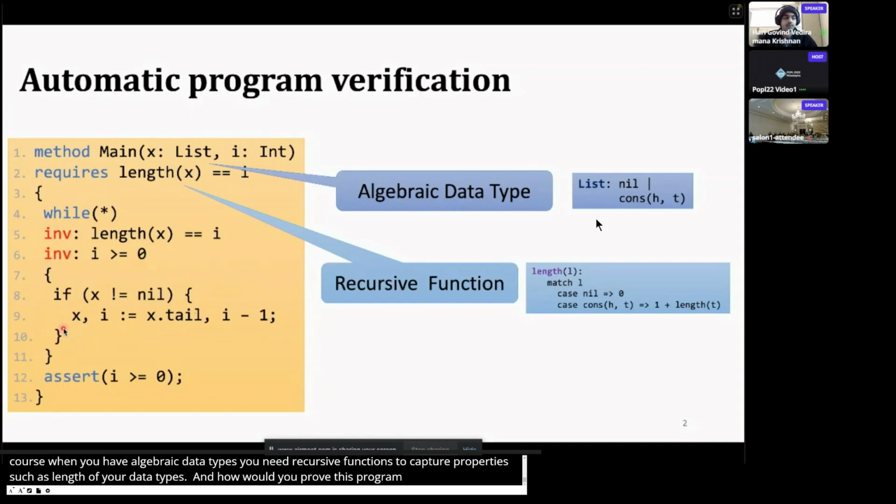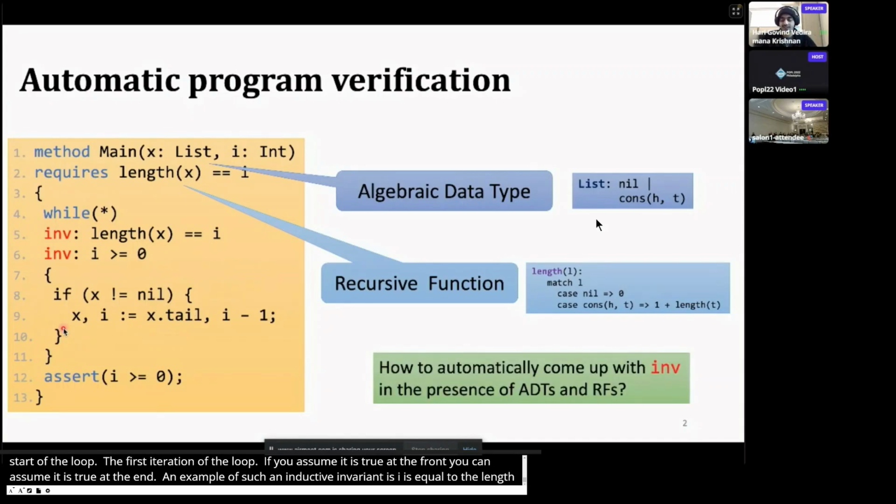Well, you have to come up with an inductive invariant. An inductive invariant is a formula that is true at the start of the first iteration of the loop. And if you assume that it's true at the start of an arbitrary iteration, you can show that the inductive invariant is true at the end of the execution. An inductive invariant is also strong enough to prove the assertion that you want to prove. An example of such an inductive invariant is that I is indeed equal to the length of x.